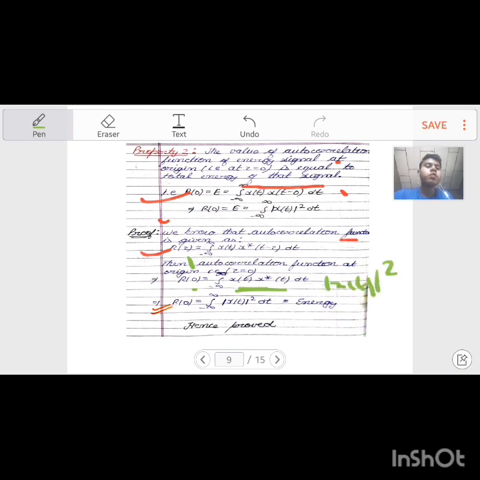How? From the formulas of conjugation, we have z multiplied by z conjugate equals modulus of z square. Hence we can write that x t multiplied by x conjugate t equals the modulus of x t square dt, which is the energy. We know that it is energy. Hence property 2 is also proved.